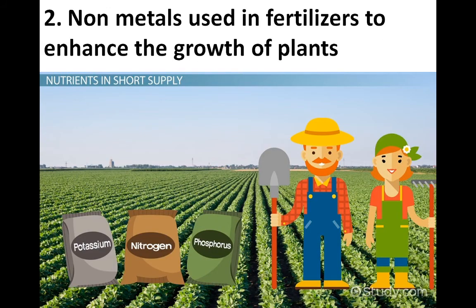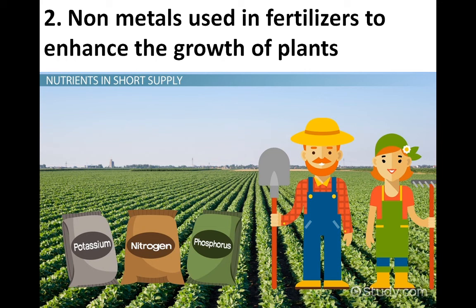Okay, next is non-metals used in fertilizers to enhance the growth of plants. Plants are there in the soil, and this soil has some natural fertilizers. First tell me, what are fertilizers? Fertilizers are components required by plants. Why? By getting these fertilizers the plant enhances its growth. They can give us yield if we commercially plant or sow some seeds.